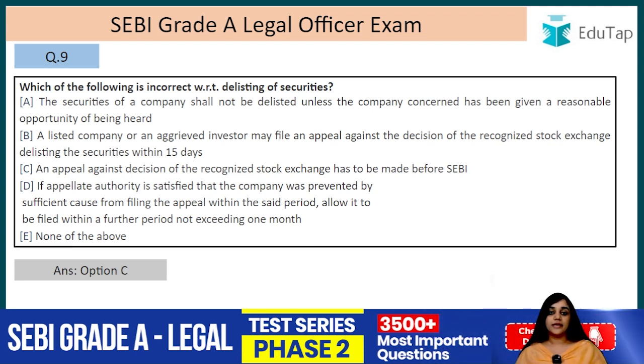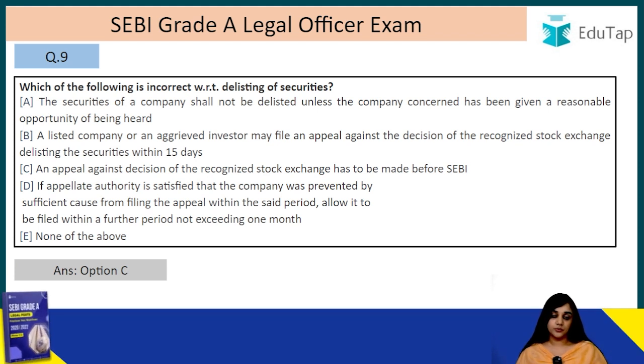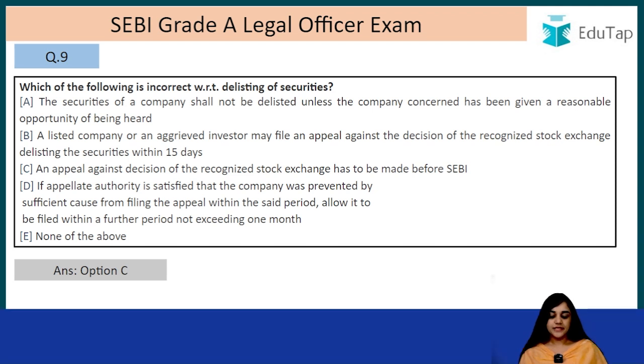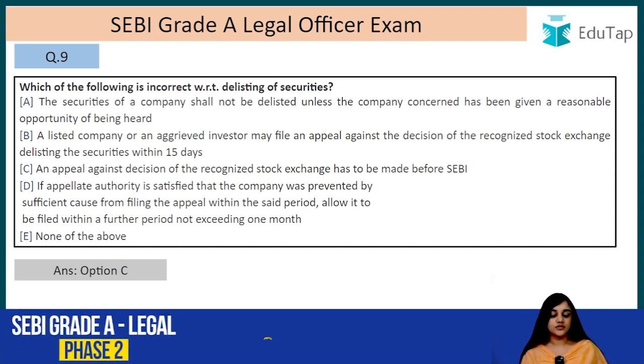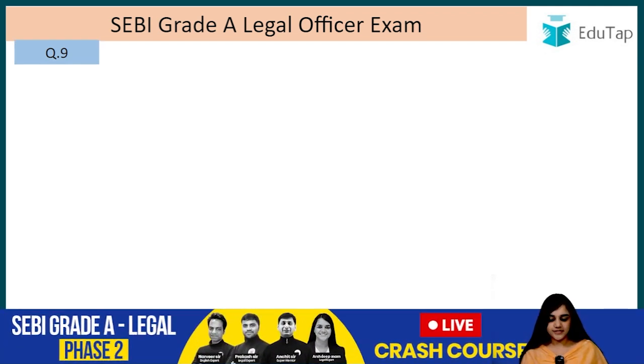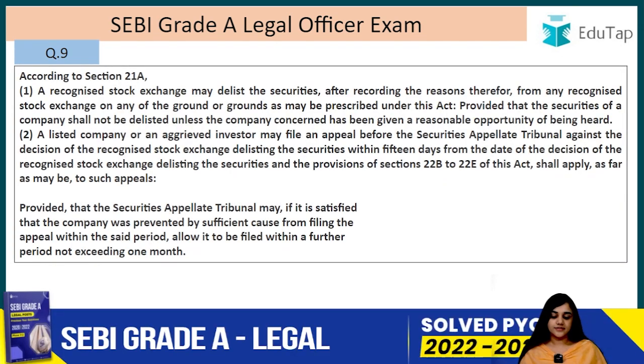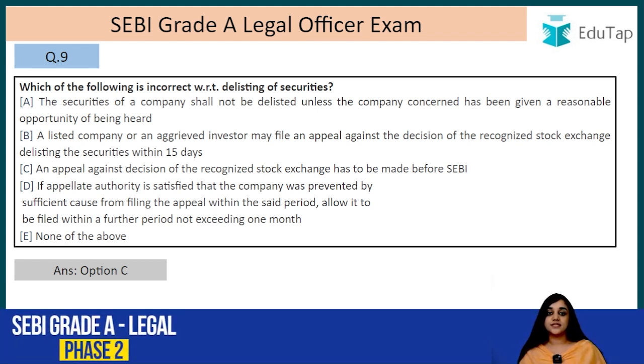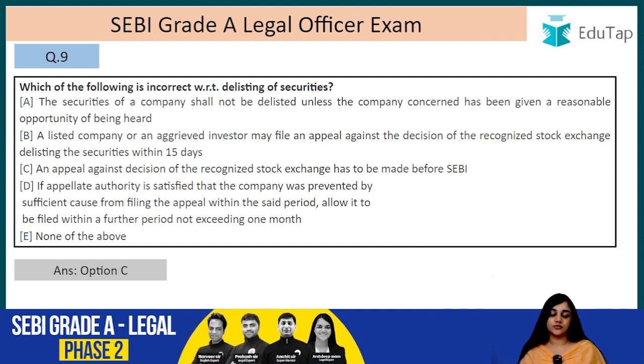No, it has to be made before the Securities Appellate Tribunal. This we have already discussed in one of the previous questions. So an appeal against the decision of the recognized stock exchange has to be made before the SAT. It is under Section 21A. All of these statements are correct, but statement C is incorrect, that the appeal lies before SEBI. No, it does not lie before SEBI. It lies before the SAT, that is the Securities Appellate Tribunal.